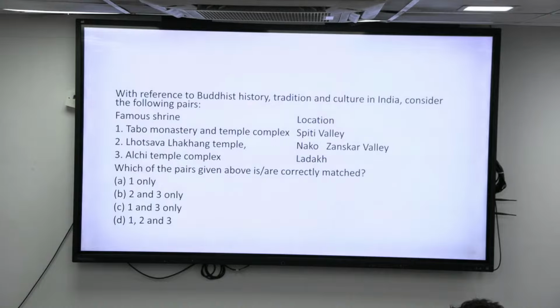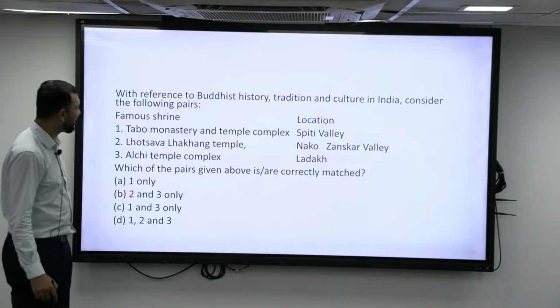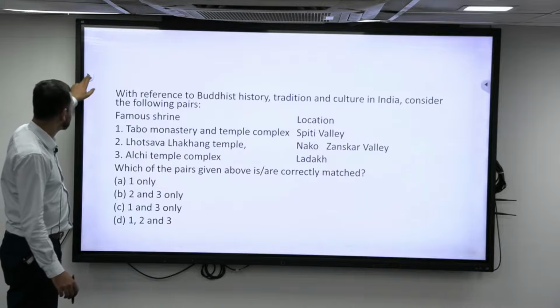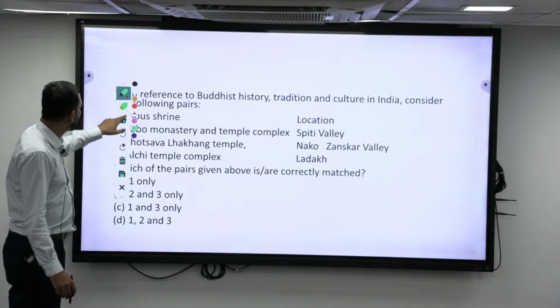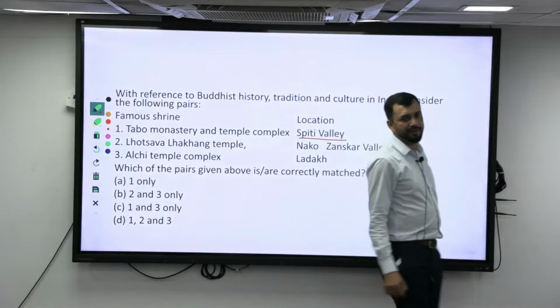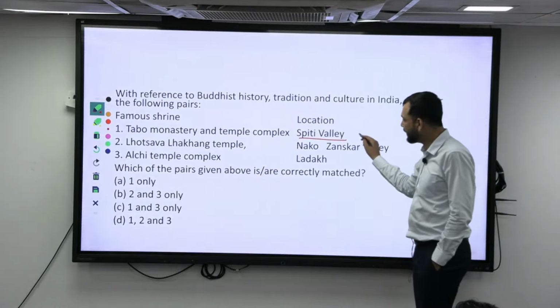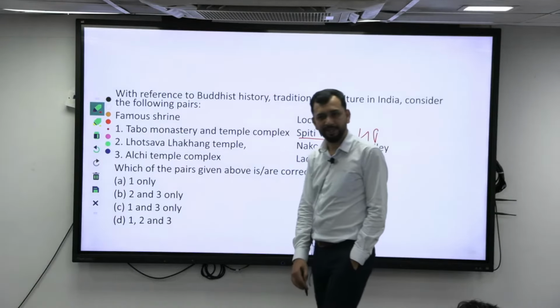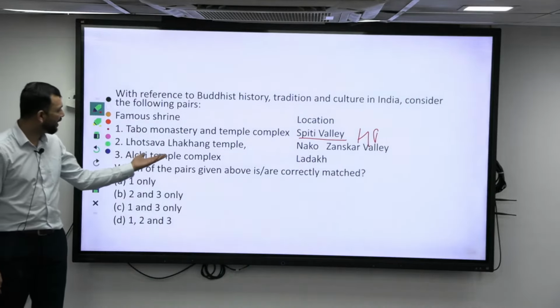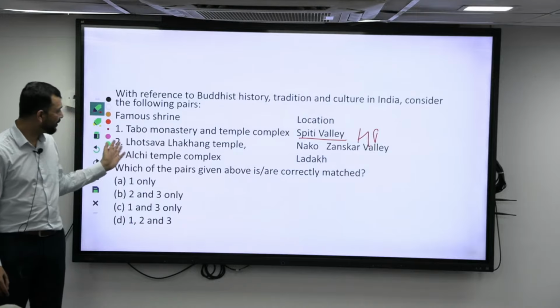So Tabo monastery and temple complex, where is it? Spiti Valley. Where is Spiti Valley? Himachal Pradesh. So this is correct. Now Lhotsava Lhakhang temple, it is very difficult to pronounce.